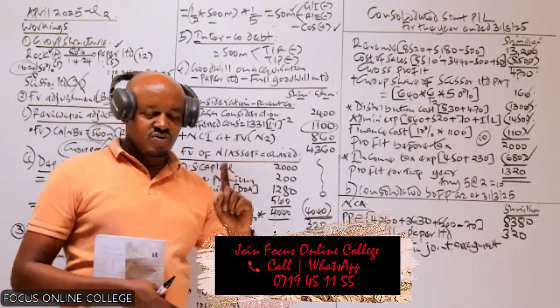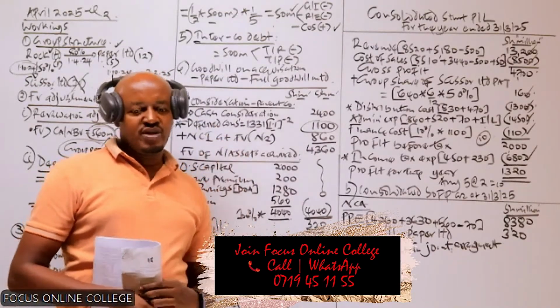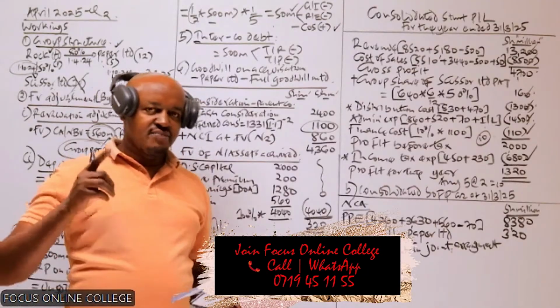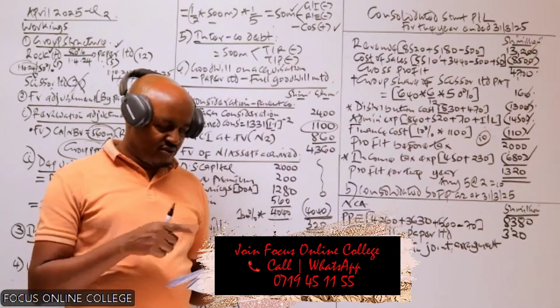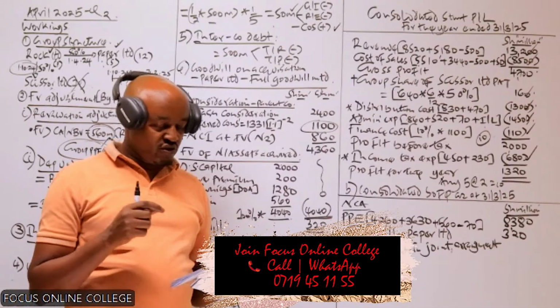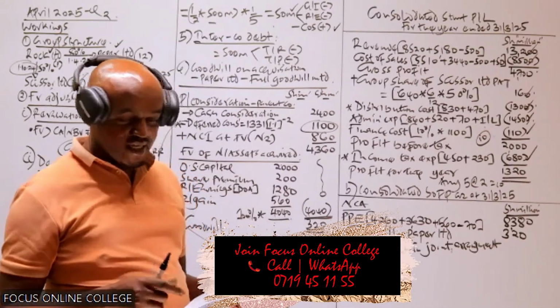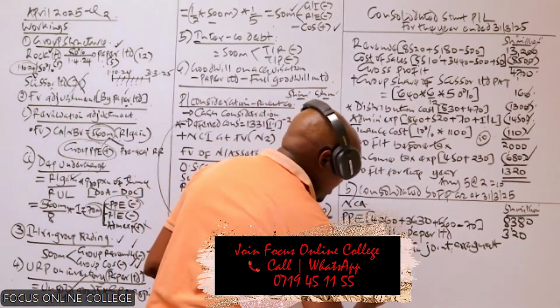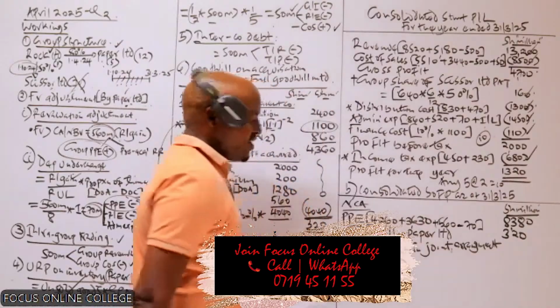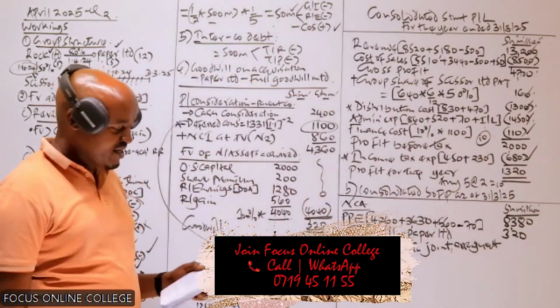I said one, you take the purchase consideration which was paid, or the cost of investment. That is what we have within the statement of financial position of the parent under the non-current asset. How much purchase consideration was paid by the parent company in acquiring the shares of the joint venture? That is 15.